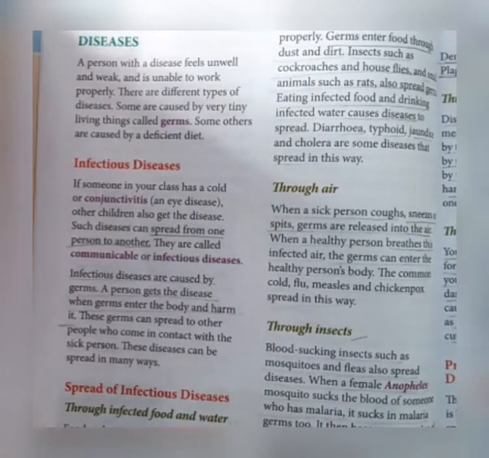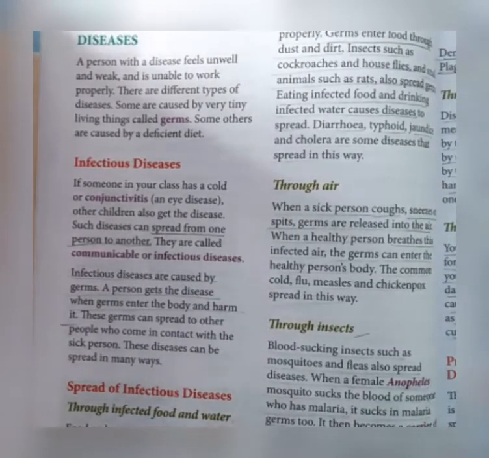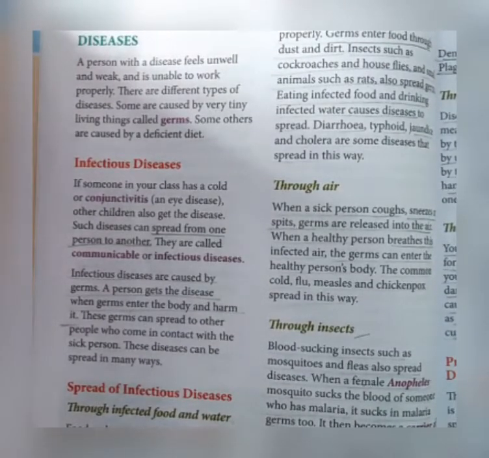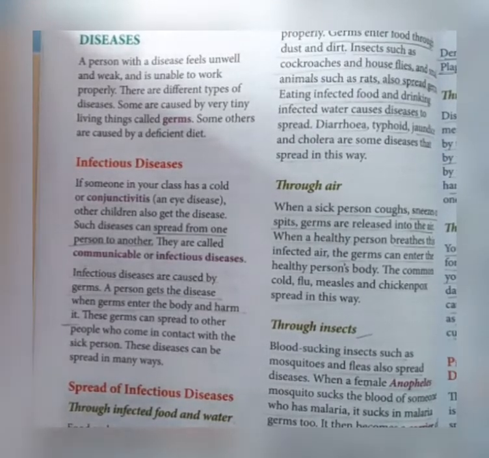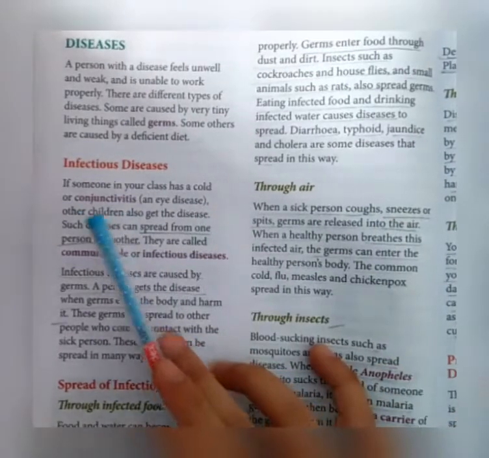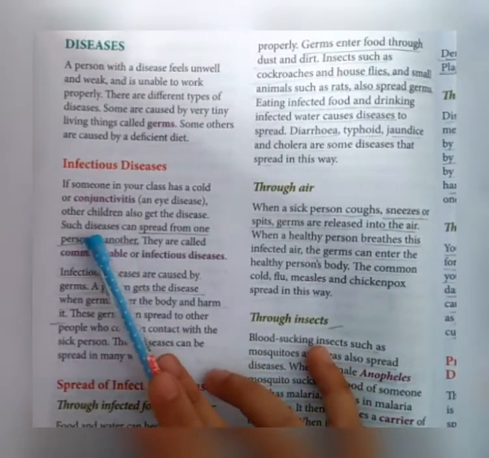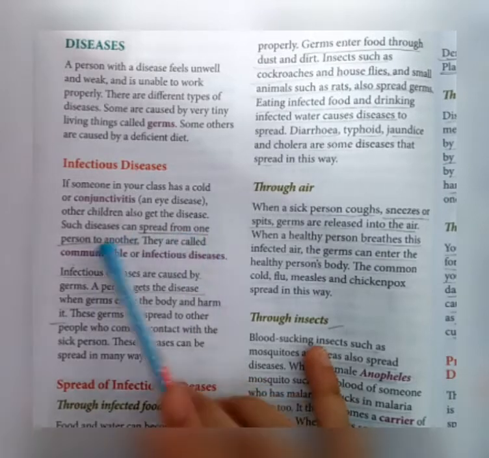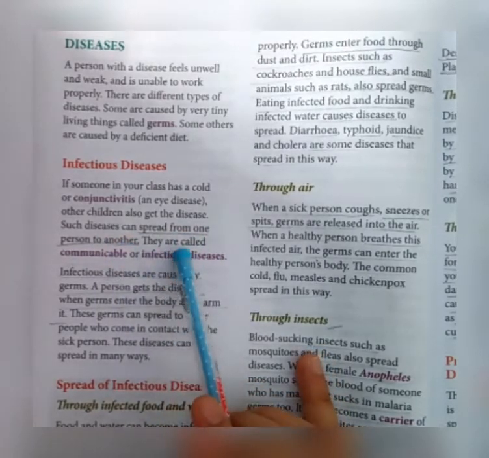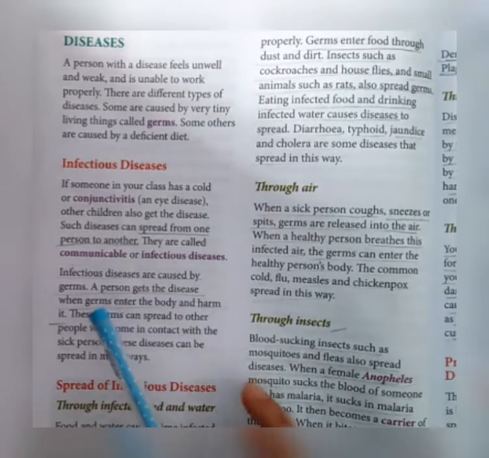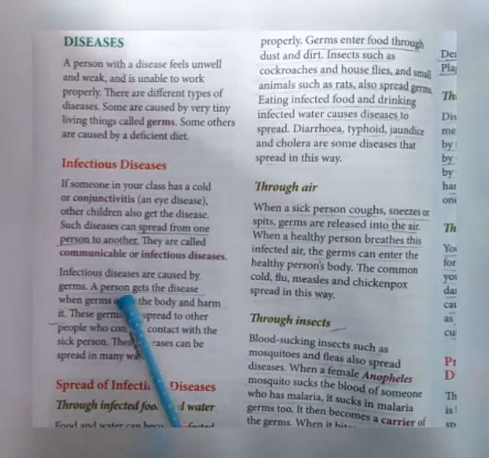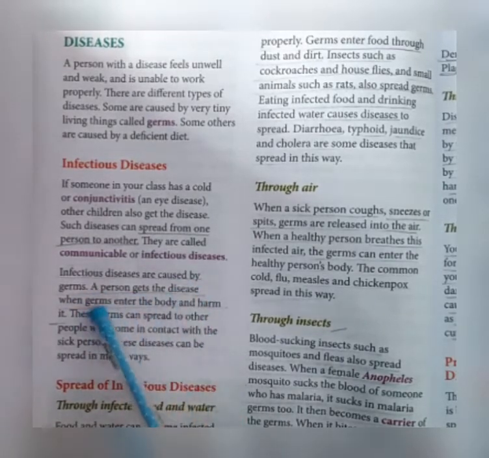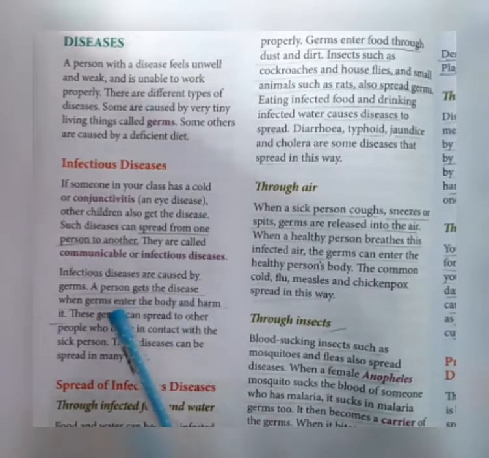Infectious diseases are also called communicable diseases, and these diseases are spread from one person to another by germs. Read this. If such diseases can spread from one person to another, they are called communicable or infectious diseases. Infectious diseases are caused by germs. A person gets the disease when germs enter the body and harm it.